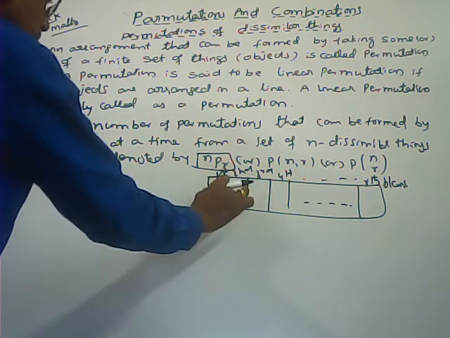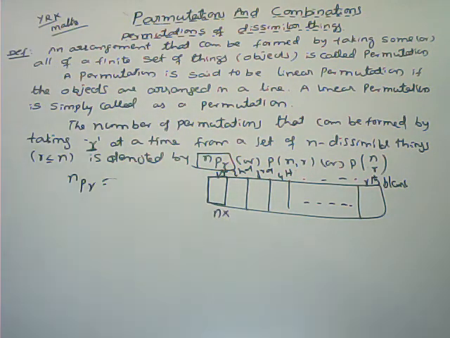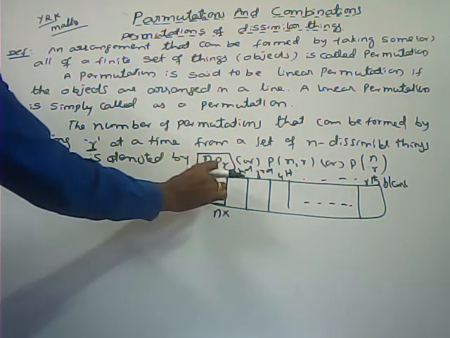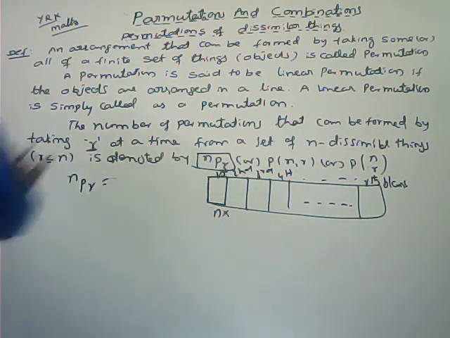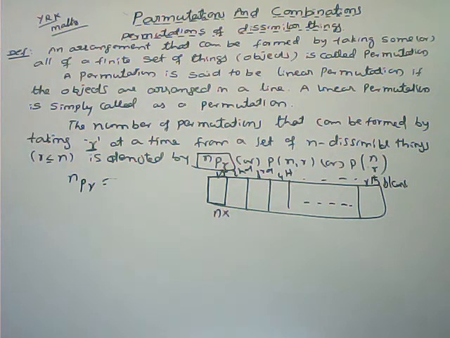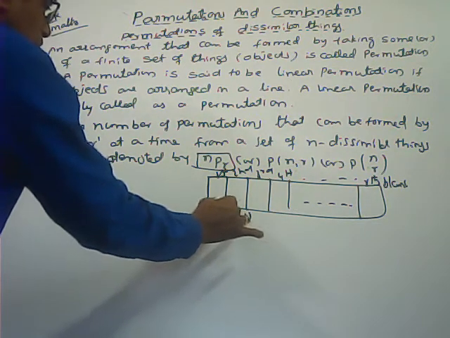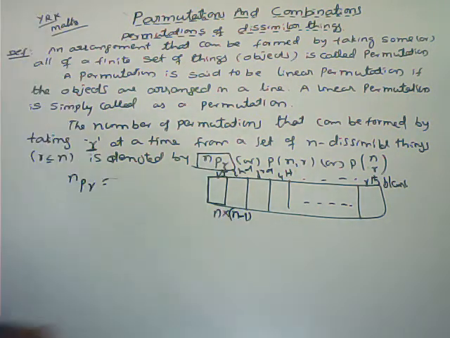The second work. See here, the second blank place. After filling one object in the first blank place, from the total of n objects, the number of objects left is n minus 1. So here n minus 1 ways are there to fill the second blank place.